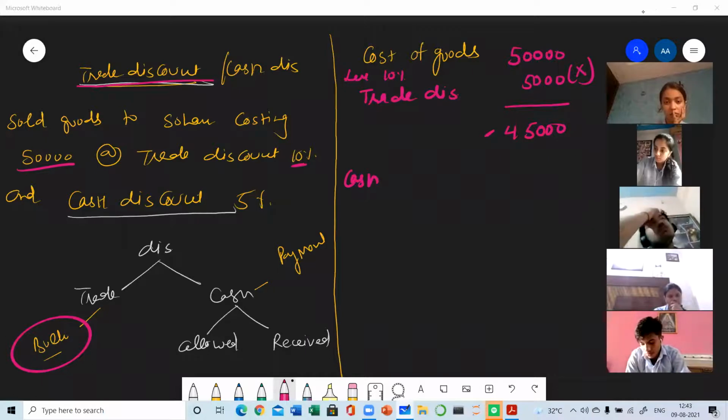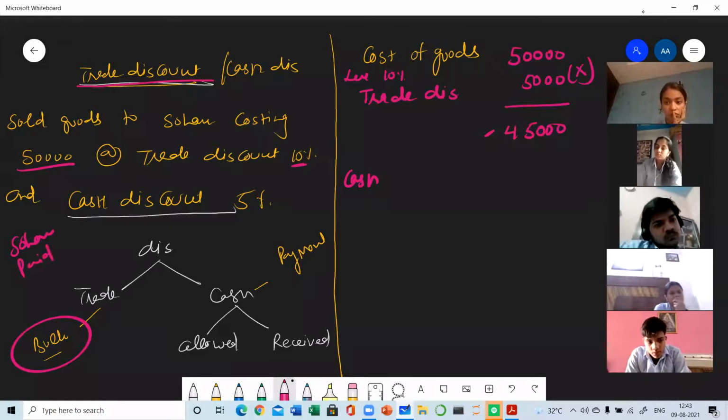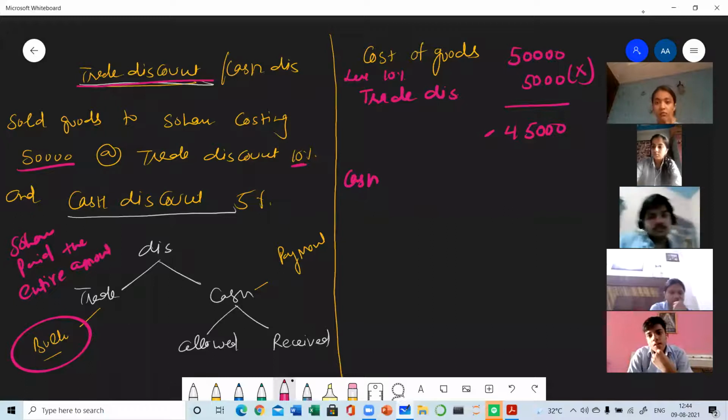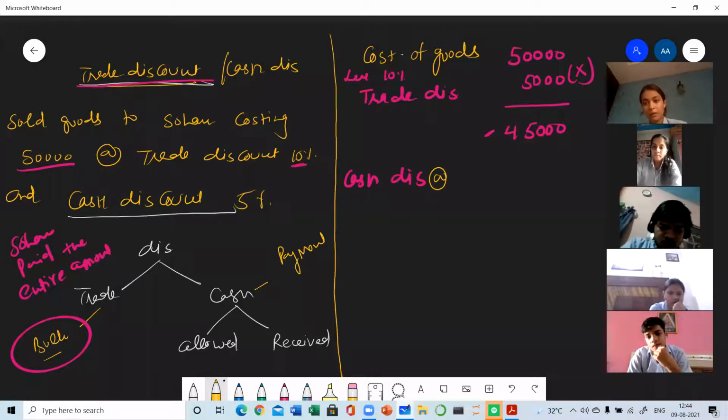Clear? So suppose it is mentioned that Sohan paid the entire amount on the same day. With one transaction only, I will be telling you the different cases. There can be 2-3 cases. Sohan paid the entire amount on the same day. So cash discount will be subtracted now, at the rate given, which is 5%.